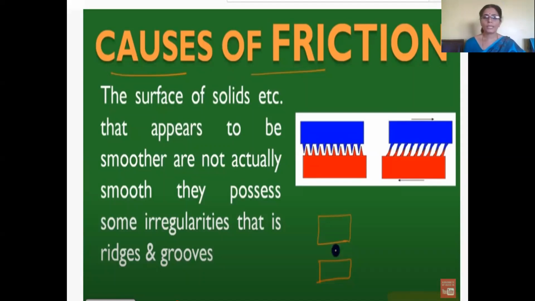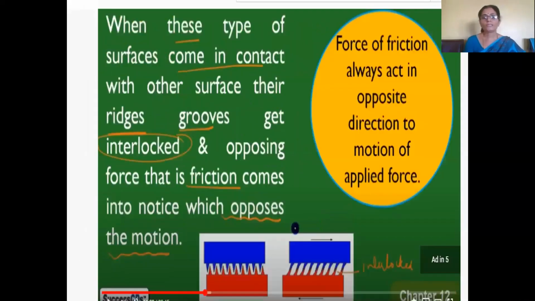If you take the example of the book and the table, the surface of the book as well as the surface of the table, even though they appear smooth, both have irregularities called ridges and grooves. When these surfaces come in contact with each other, the ridges and grooves of both surfaces get interlocked.